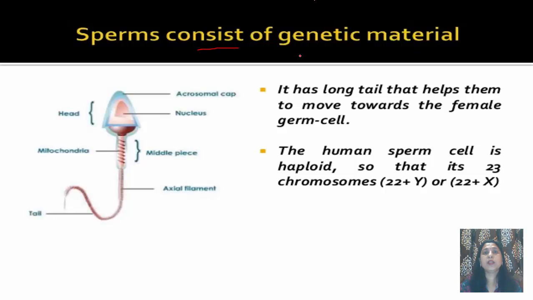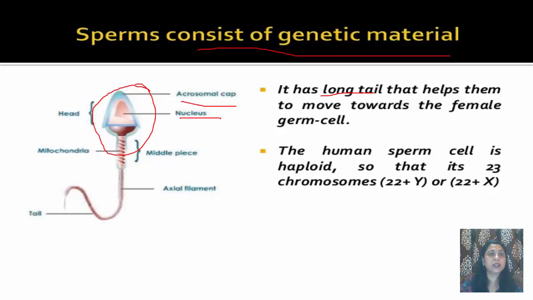Now this sperm consists of genetic material. It has a long tail. We have studied this head, which is known as the acrosome. The acrosomal cap is there, and inside it is the nucleus. This is the middle piece where mitochondria are there, and this is the axial filament, the tail region. This tail helps the sperm to move towards the female germ cell.